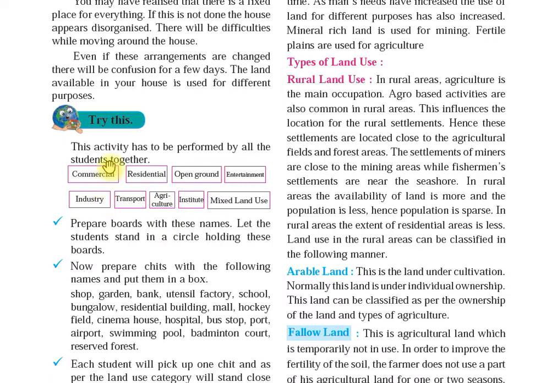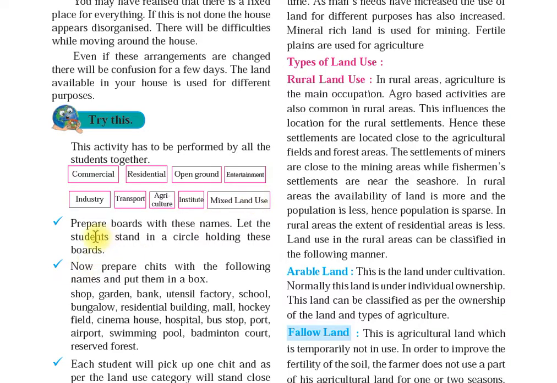Now look at the second activity. You have got commercial. Commercial means what? Where some work is being carried out, some business is being carried out. That is called commercial. Residential, where you stay. That is called your residential area. Open ground, which is meant for playing. Entertainment, where some activities are carried out. For example, you have got some fair in one open ground, it is for your entertainment purpose. Industry has been set up at different places. Transport, agriculture, institute, your schools, your colleges have been set up. And mixed land use, a land which can be used for various purposes.